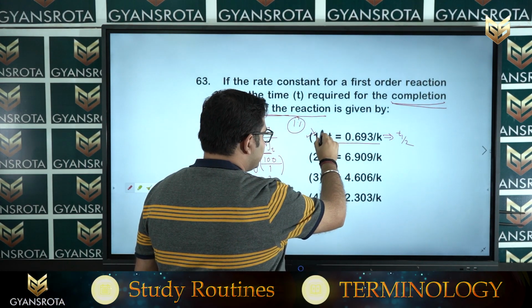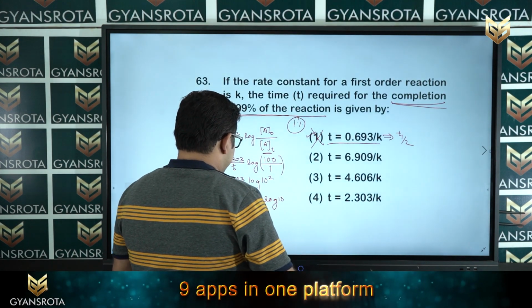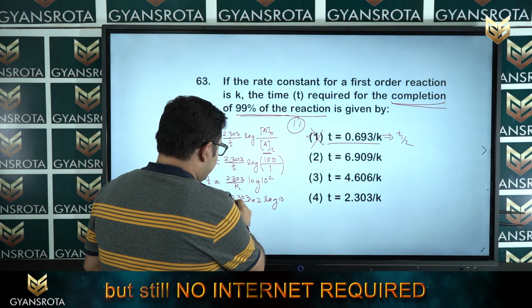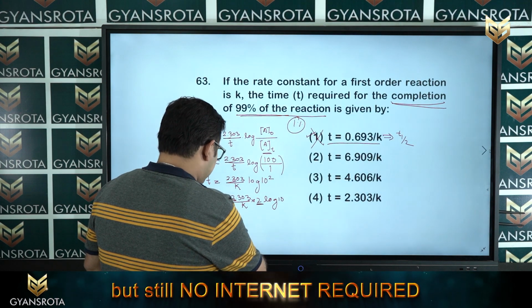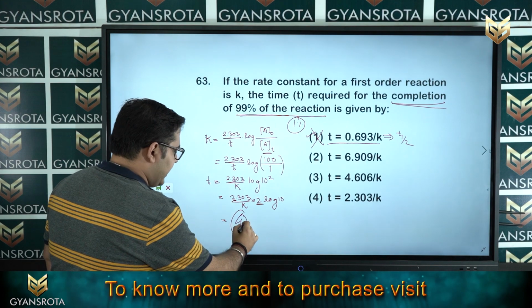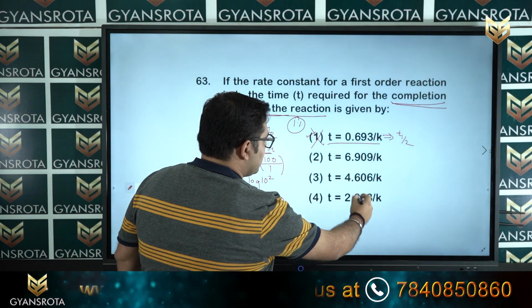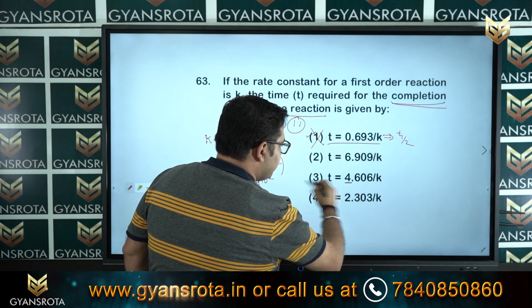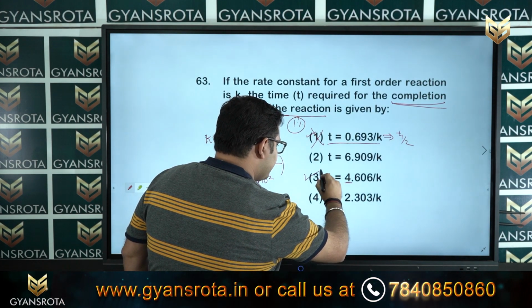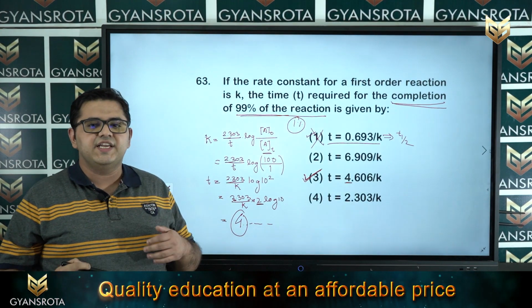So, this option is neglected. Now, anything multiplied with 2 into 2, definitely the first term will be 4 and after that something will be there. So, if you see the options, only one option consists of 4. So, option number 3 is the correct option for question number 63.